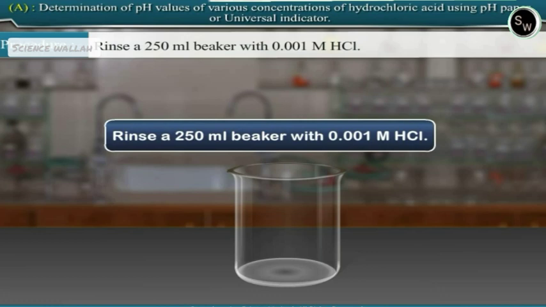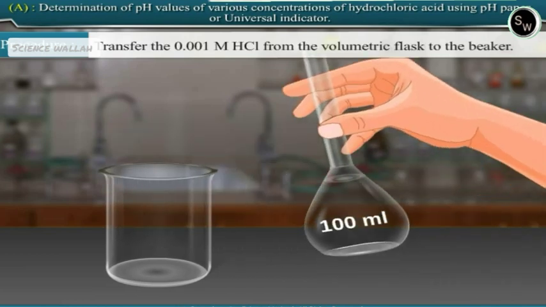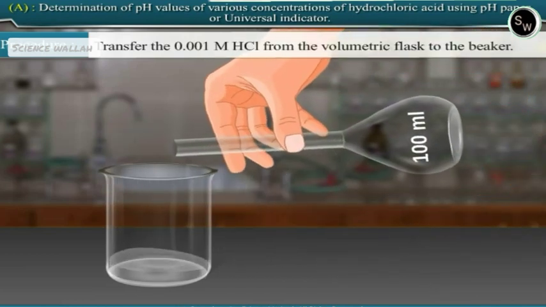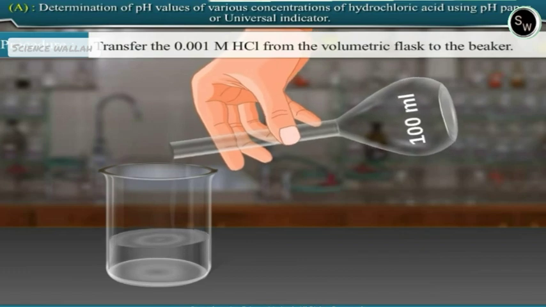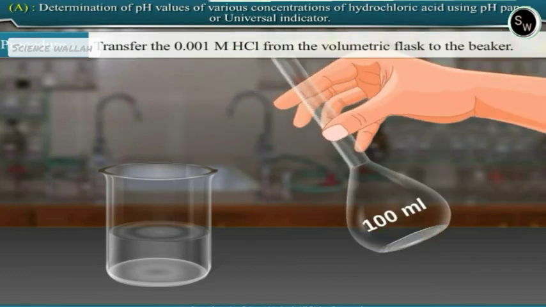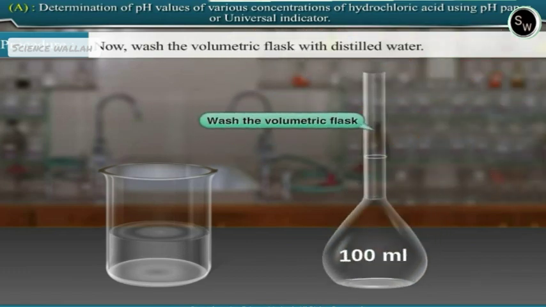Rinse a 250 ml beaker with 0.001 molar hydrochloric acid. Transfer the 0.001 molar hydrochloric acid solution from the volumetric flask to the beaker. Now, wash the volumetric flask with distilled water.